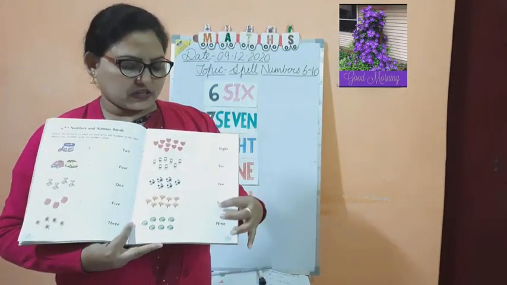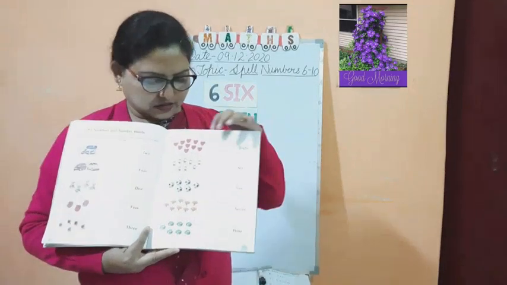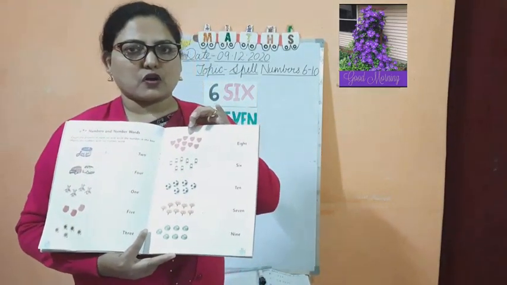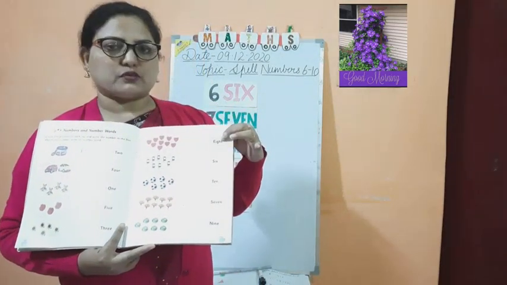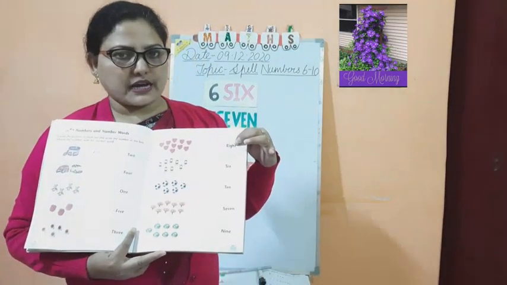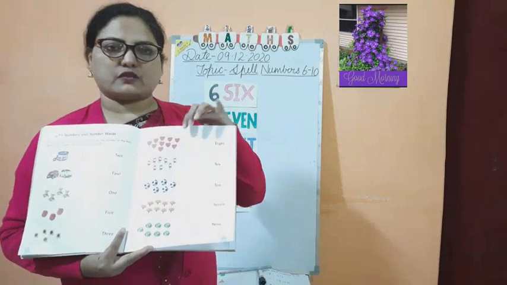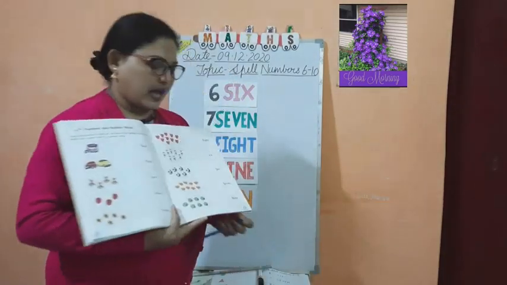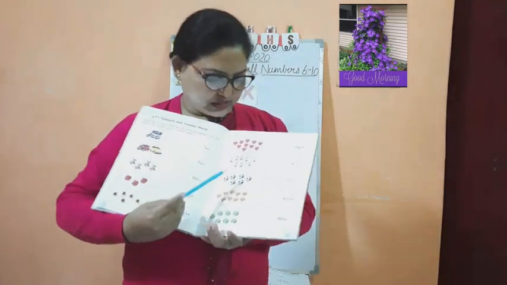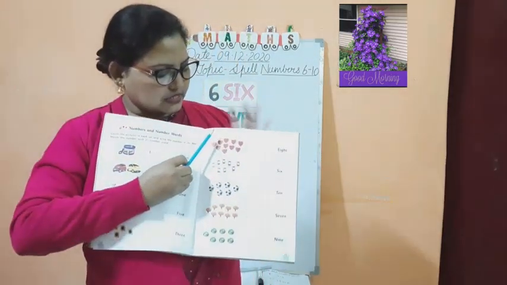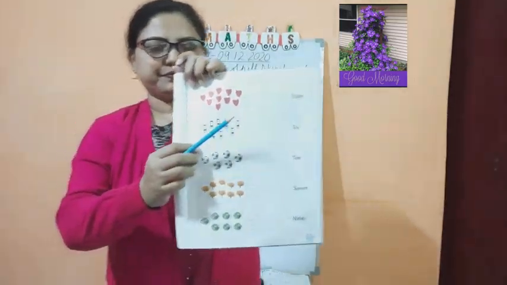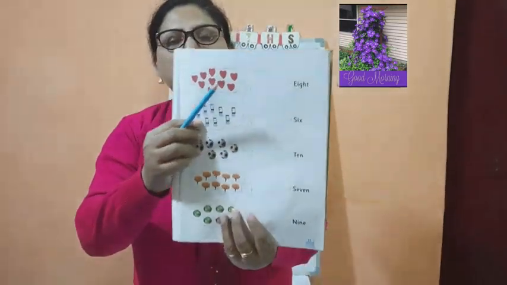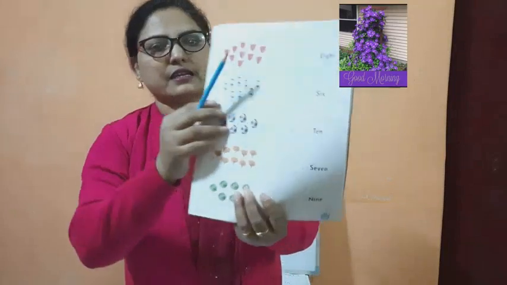It is written on one side, and here you can see the objects. First you have to count the objects, and then write the number in the box, and you have to match it. Okay. So I will do it for you. Now you can see the first objects here.